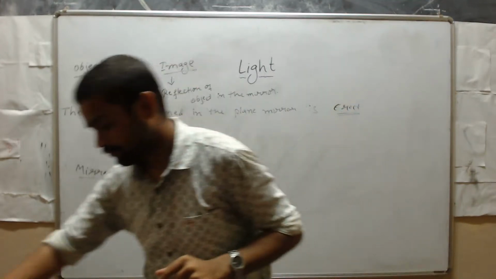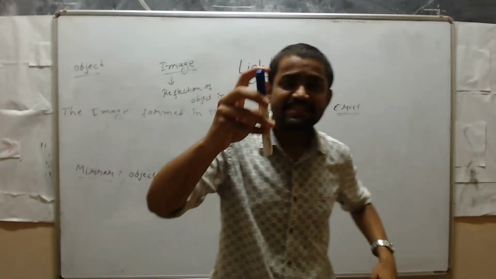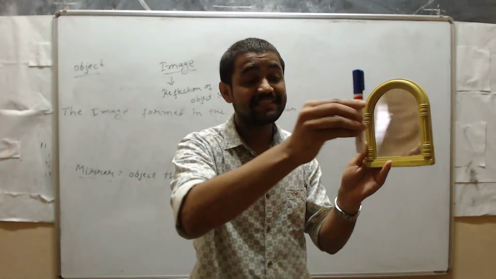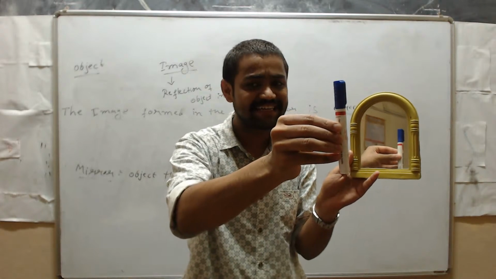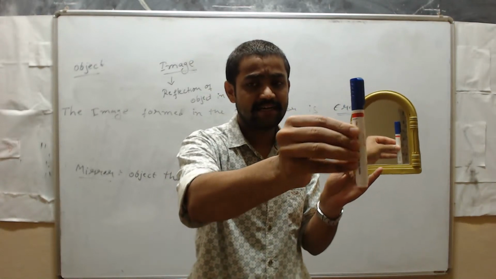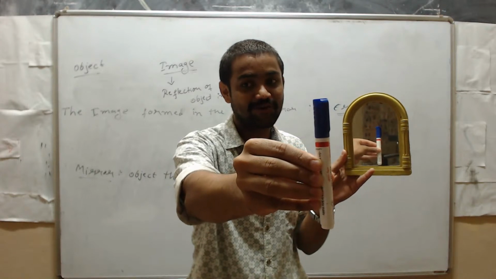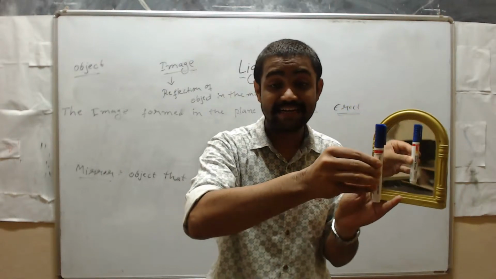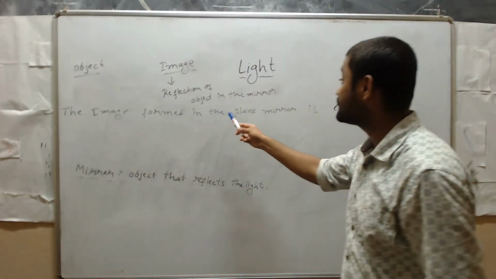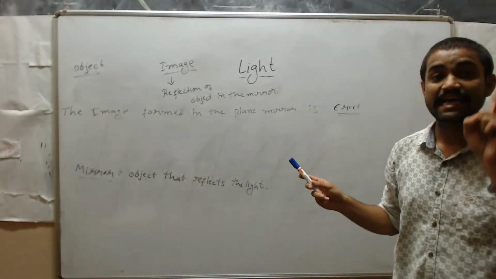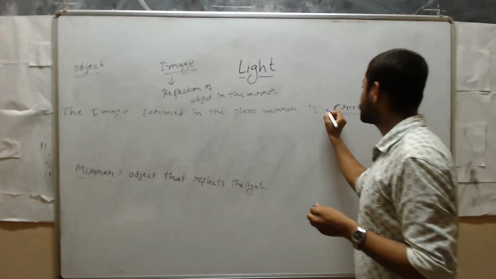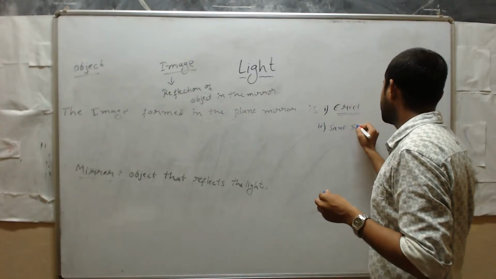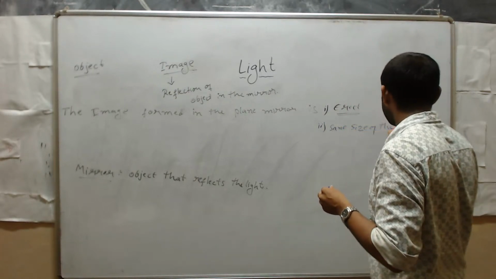And one more important thing. Sir, what is the size of the pen? See here, in the plane mirror, is the size of the image the same or different? No sir. That indicates that the image formed in the plane mirror is erect and also the same size of the object. These two points are very important. That is the same size of the object.